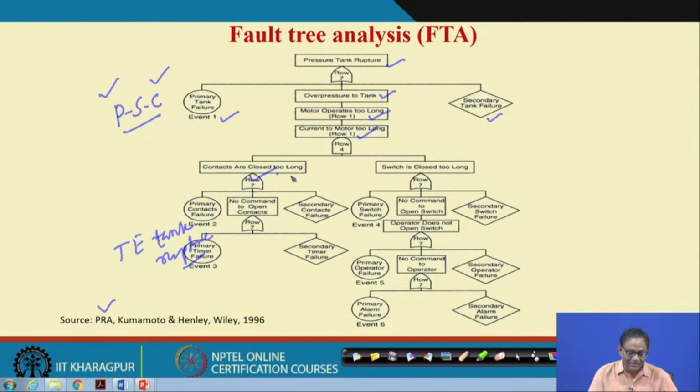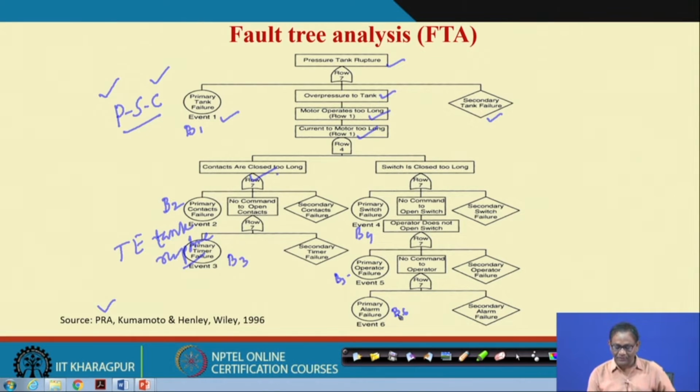When the contacts are closed too long, that is a primary contact failure, then there is no command to open the contact, and that is a secondary failure. So, using the PSC concept, we have found the final fault tree. What are the basic events? Basic event B1 is primary tank failure, B2 is primary contact failure, B3 is primary timer failure, B4 is primary switch failure, B5 is operator failure, and B6 is alarm failure. As I have discussed earlier also.